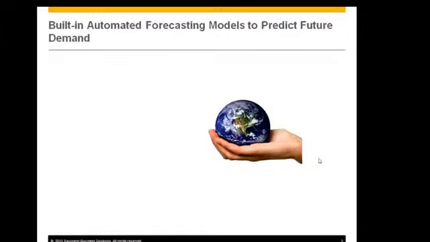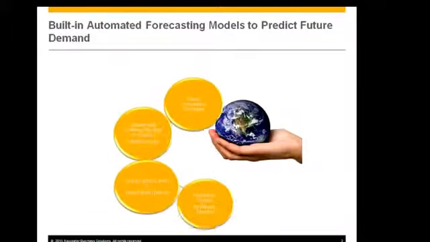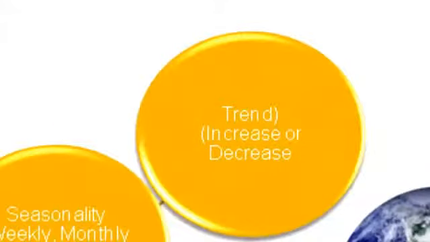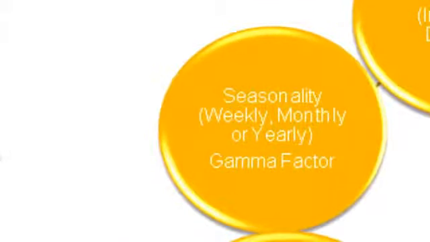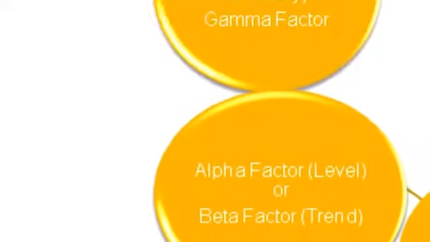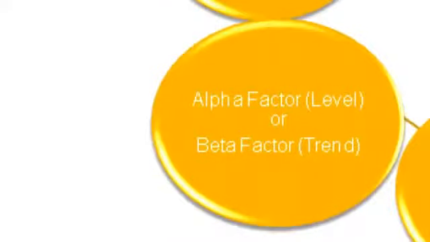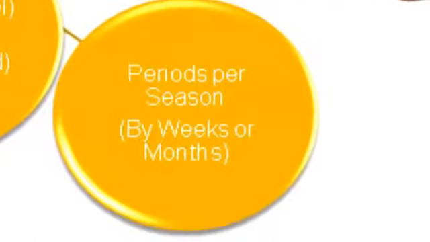ByDesign. You can rest assured that in ByDesign there are built-in automated forecasting models to predict future demand. In fact, as you look at different product groups, you can look at a trend increase or decrease, and you can look at seasonality, either weekly, monthly, or yearly, and you could even add into that the gamma factor for seasonality. You can also do level loading and also trend loading using the alpha factor or beta factor. And you can also determine the number of periods per season by weeks or by months.